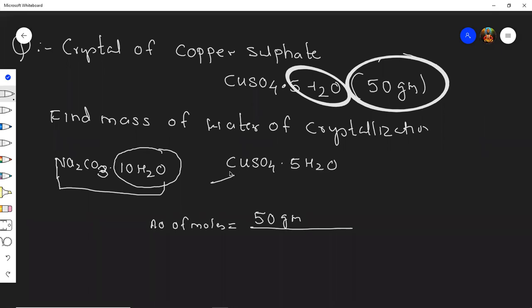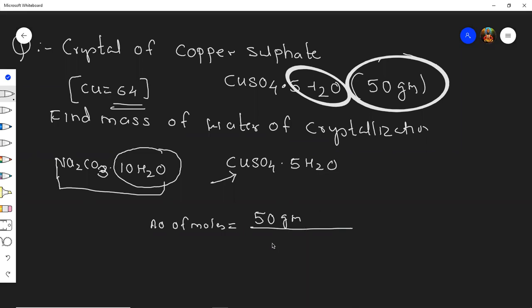Do you know what is the mass number of copper? It is 63.5, correct? But in this question, they have said to take copper as 64. Yes, students, it is 63.5, but in the sum it is given that you need to take 64, so that your calculation becomes easy.